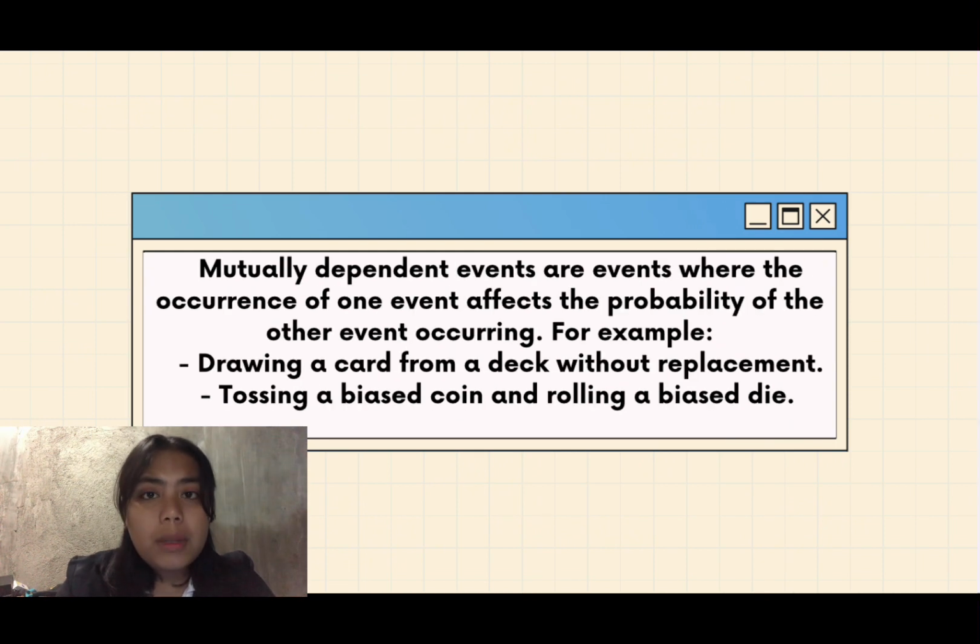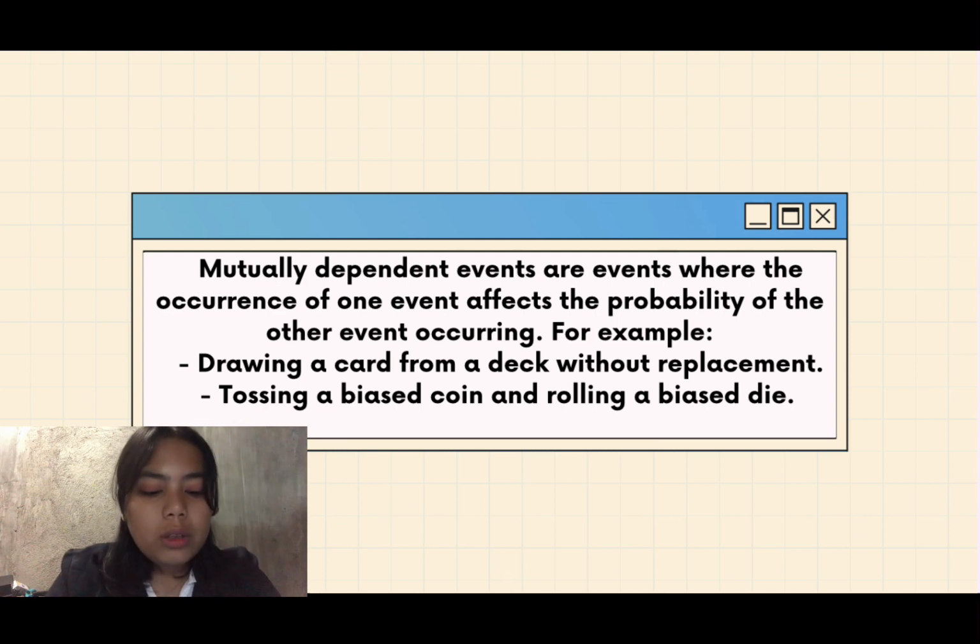Examples of mutually dependent events: drawing a card from a deck without replacement. The probability of drawing a certain card changes depending on whether or not another card has already been drawn. For example, if a heart is drawn on the first draw, the probability of another heart on the second draw decreases. So it affects the probability of another.